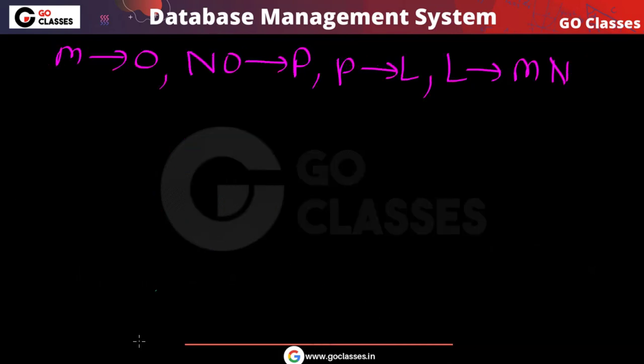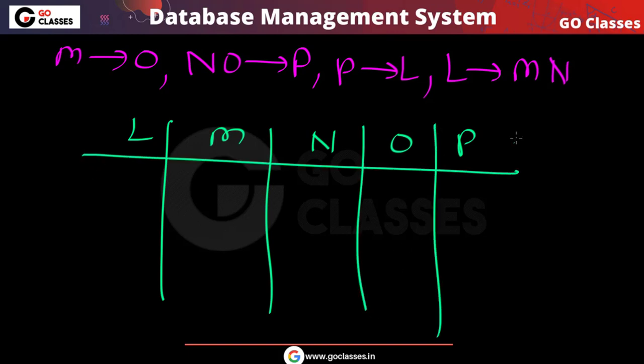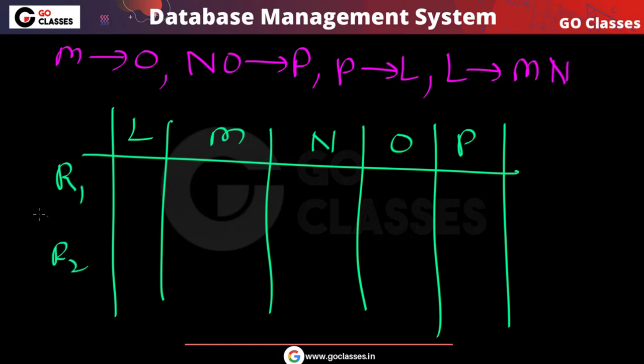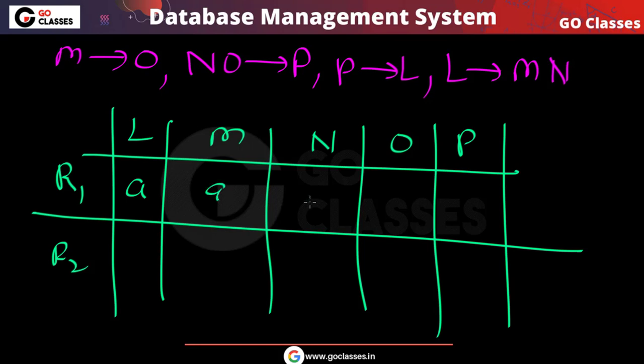These are the functional dependencies. Now let's make a table with columns L, M, N, O, P. The columns correspond to attributes, and the rows correspond to the decomposition R1, R2, which is already given to you. For R1 we make the entry L, M, N, P, and for R2 the entry MO. This is the initialization.